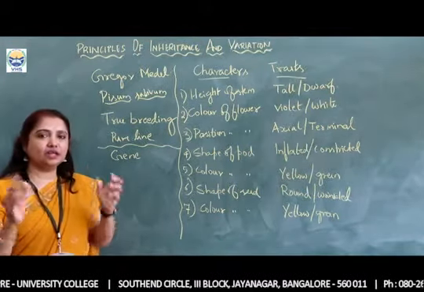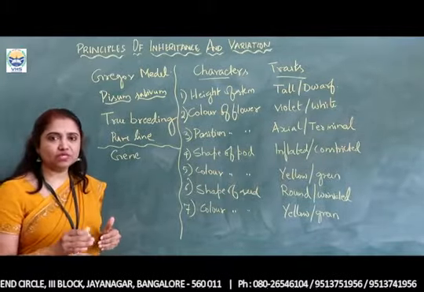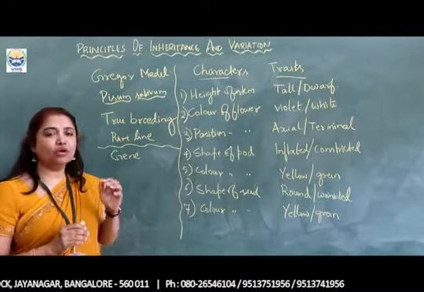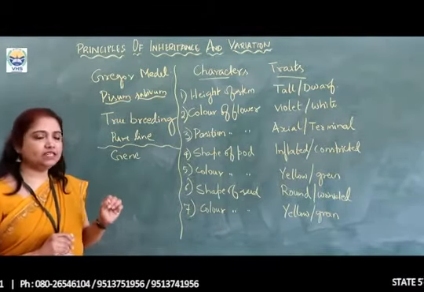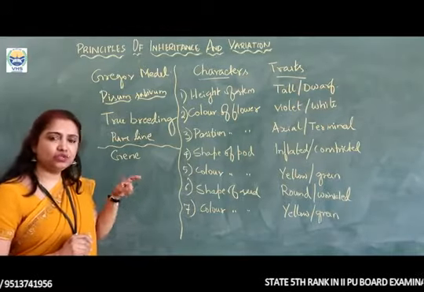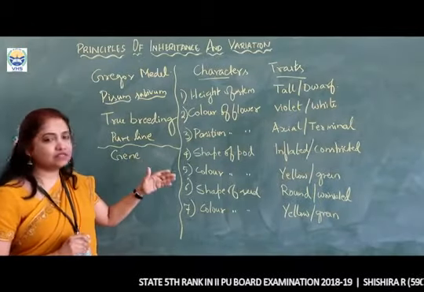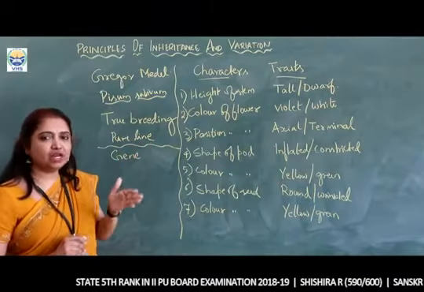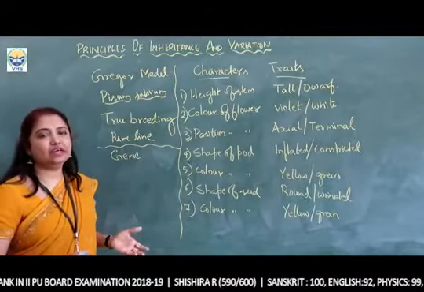All of us know that the cell contains a nucleus, the nucleus contains chromosomes, and on these chromosomes, what are present? The chromosomes are nothing but DNA, and on this DNA, the genes are present. Therefore, we define genes as the unit of heredity. They are responsible for transferring characters from one generation to the other. Or we can also define it as a unit of inheritance.